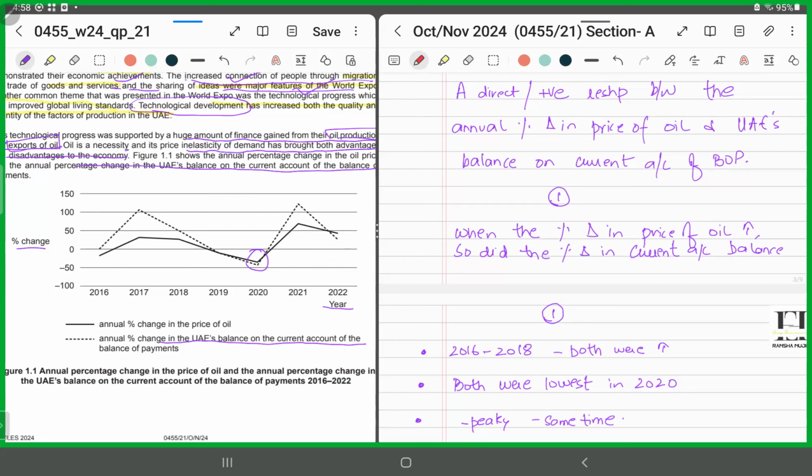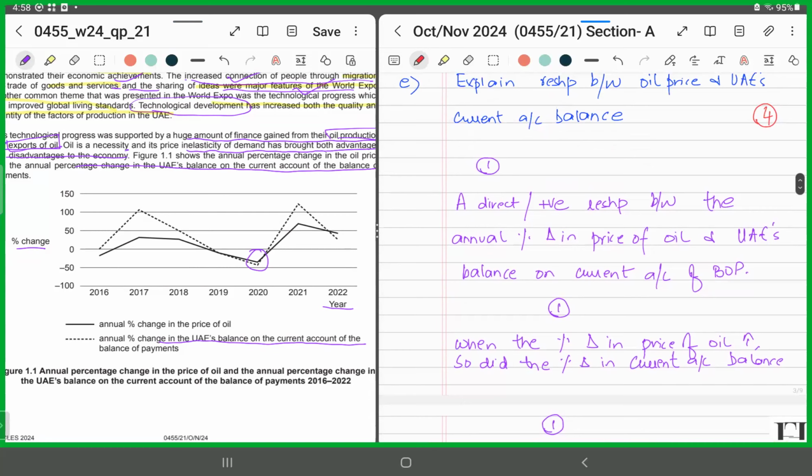So how will you go about answering this question? It's a 4 mark question. So the key to answer this question is first you will identify what type of relationship exists. A direct and a positive relationship. That's what we've all found. So first you'll say that there exists a direct or a positive relationship between what two variables are we discussing? We are discussing the percentage change in the price of oil and the UAE's current account balance, right? So there exists a direct or a positive relationship between the annual percentage change in price of oil and UAE's balance on current account of balance of payment. You've mentioned that, 1 mark.